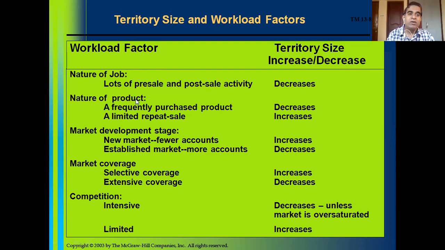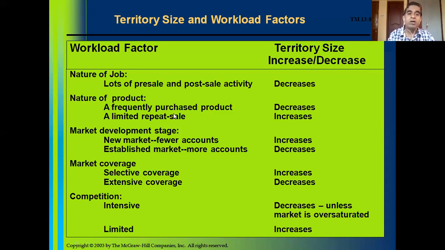Then nature of product. If the product is purchased frequently, the territory size decreases. And if the repeated sale is limited, the territory size increases, because the sales rep can go in search of new customers, identifying and acquiring new customers.